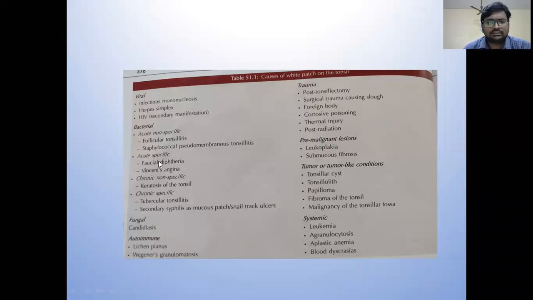Bacterial we already discussed. Among fungal, candidiasis can mimic this similar appearance. Autoimmune conditions like lichen planus, Wegener's granulomatosis, malignant lesions, pre-malignant lesions like leukoplakia, submucous fibrosis, and ultimately the important ones are the systemic conditions like leukemia, agranulocytosis. So you have to remember all this differential diagnosis because this is the most common question asked for you. Among these, we'll discuss some of the conditions now.